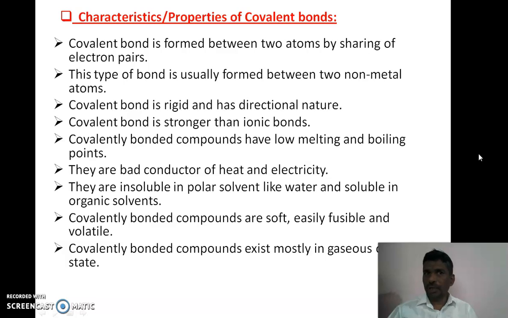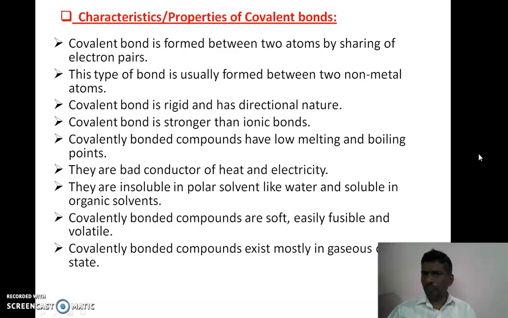The electrovalent compounds are good conductors of electricity, whereas the covalent compounds are bad conductors of electricity. They are soluble in organic solvents like benzene, chloroform and carbon tetrachloride.